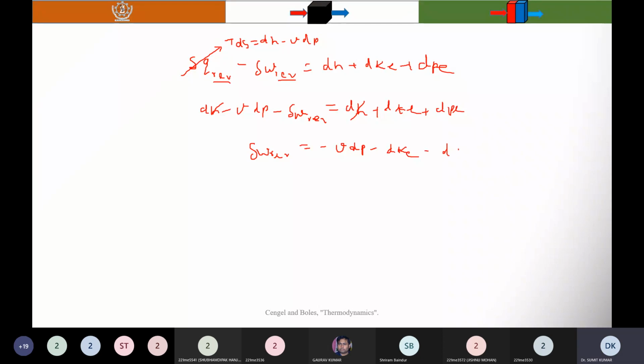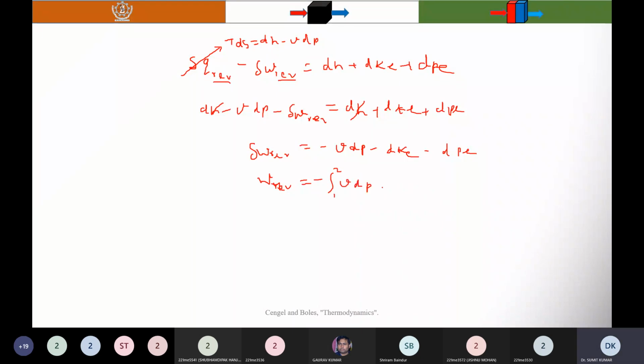If you neglect these terms and find the net work done, you will integrate this. During the process, suppose from process 1 to 2, you can write W reversible is equal to minus integration from 1 to 2 of VdP.